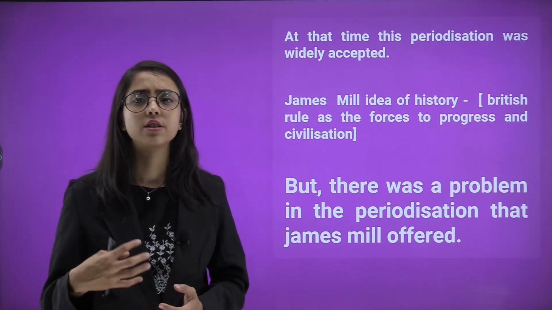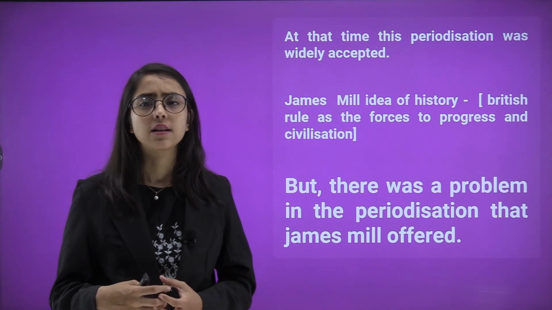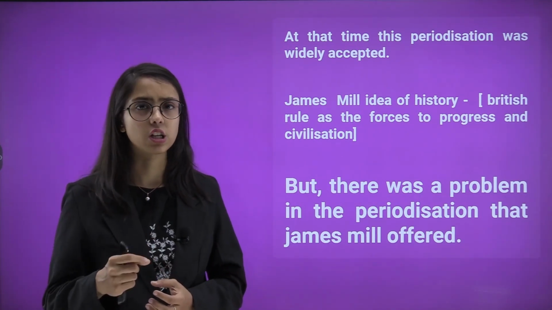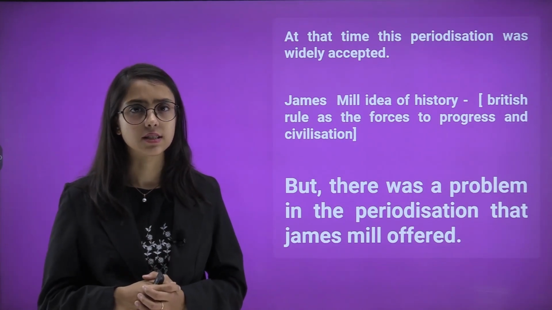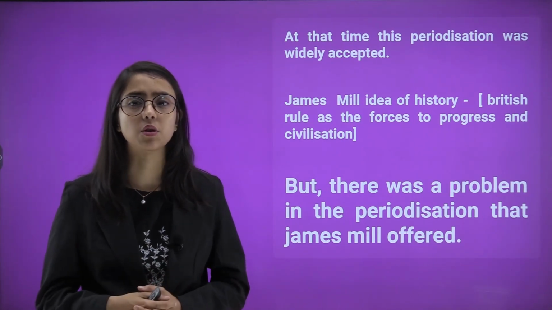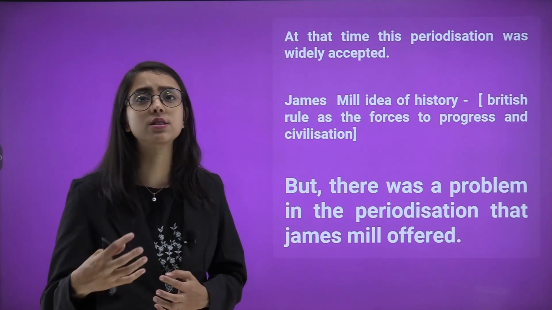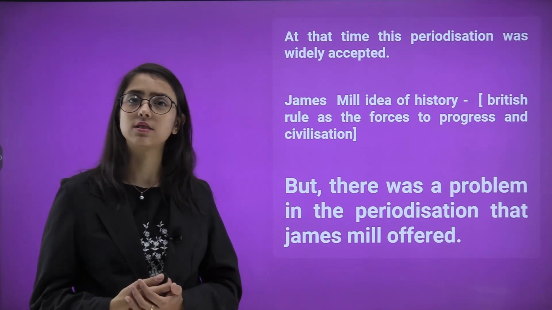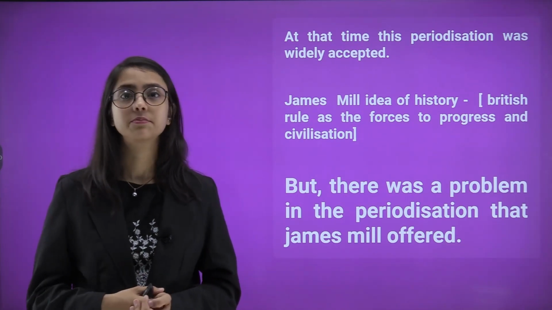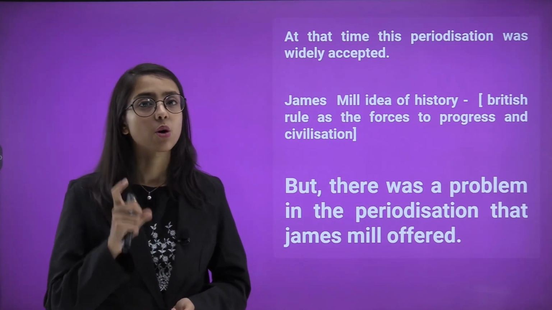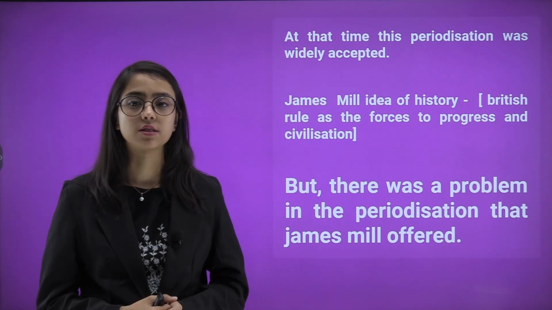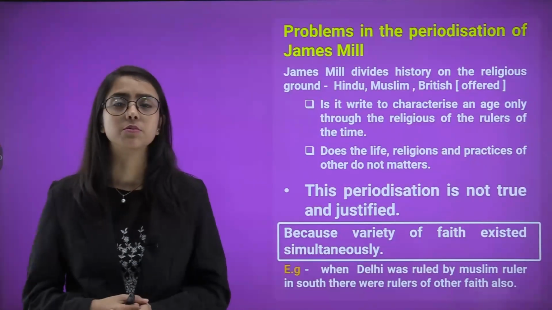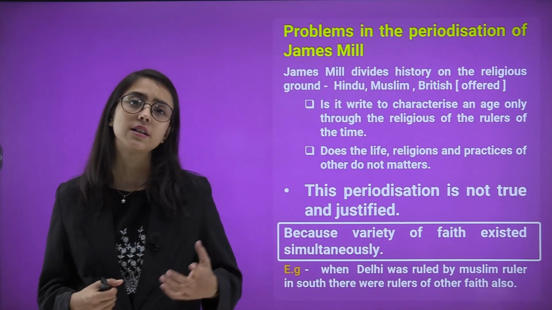James Mill's idea of history was that British rule was the force to progress and civilization. So, his idea of history about the Indian subcontinent under the British was that British rule forced us, took us in the direction of progress and civilization. Do you agree on that? But there was a problem with this periodization process that James Mill offered. What were the problems with James Mill's periodization method?